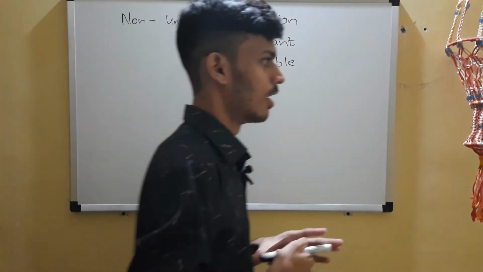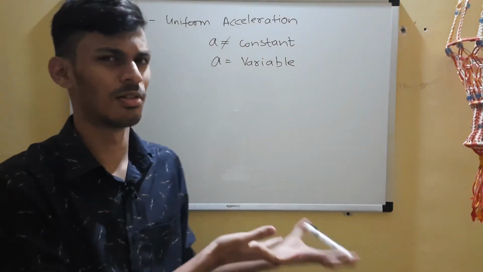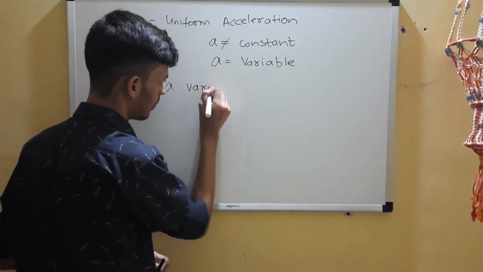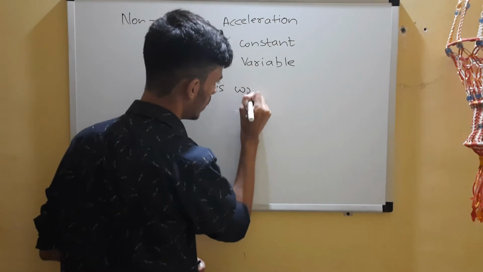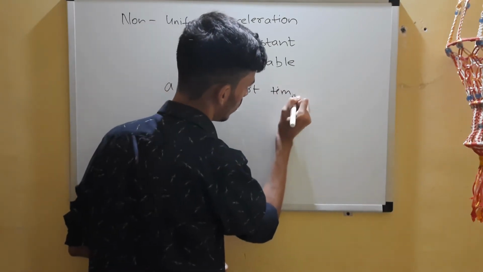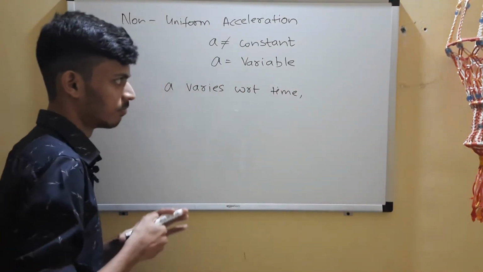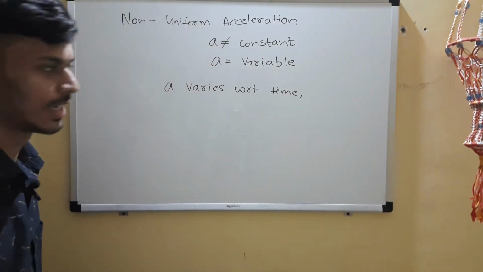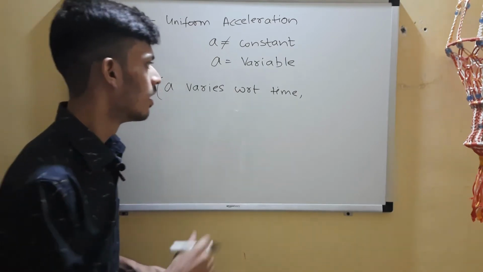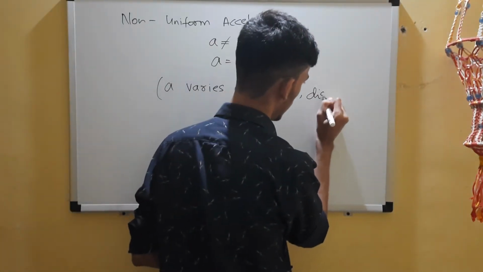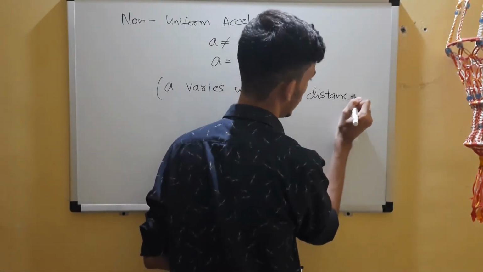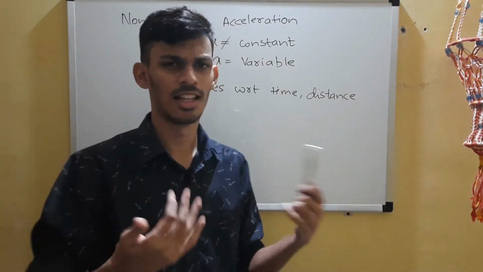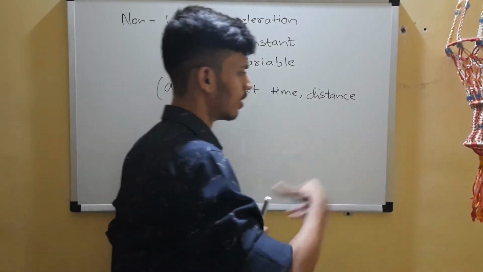a varies either with respect to time, distance, or any of the physical quantities. a varies with respect to time. Suppose the acceleration in the first second is not the same as that in the second. Similarly, if the acceleration in the first meter is not the same as in the second meter, then again acceleration varies over the journey.